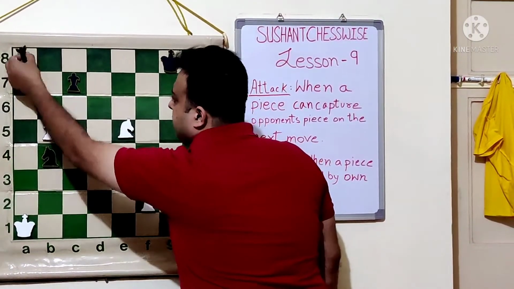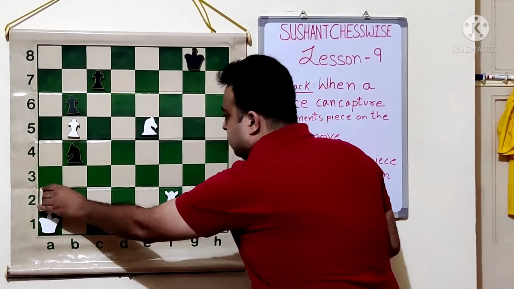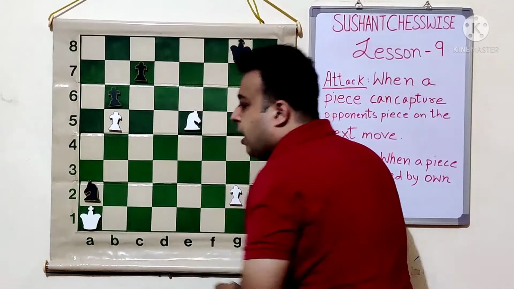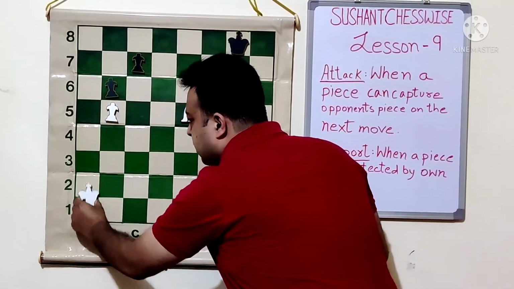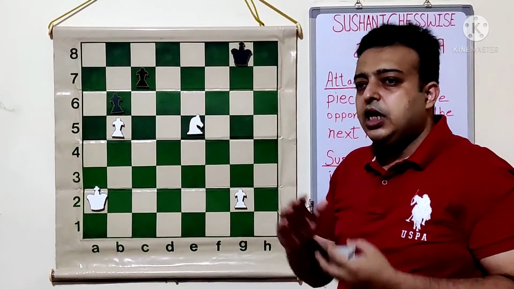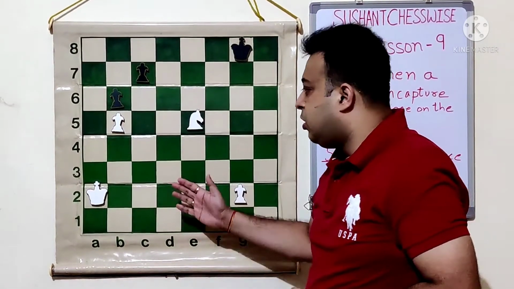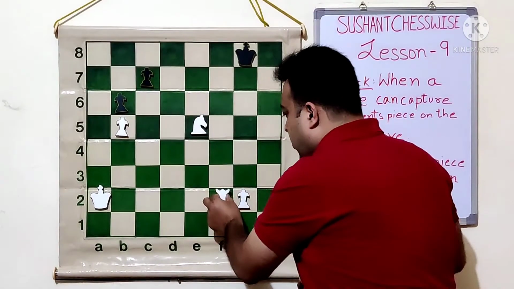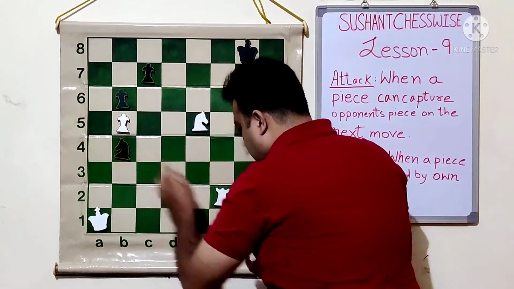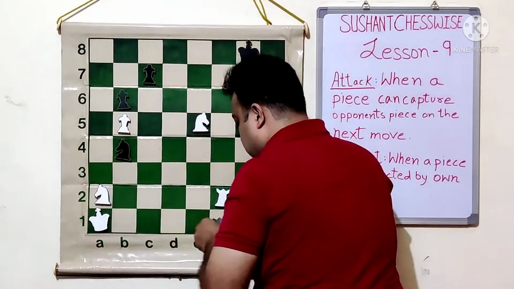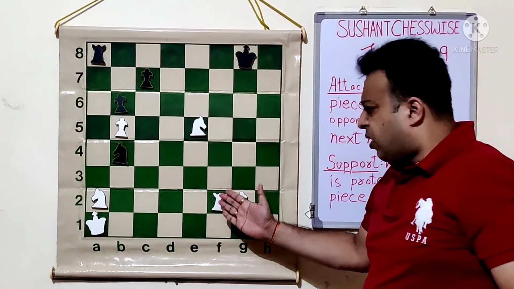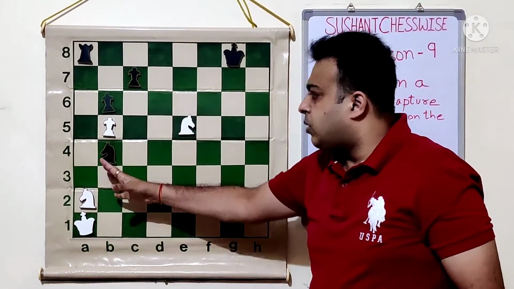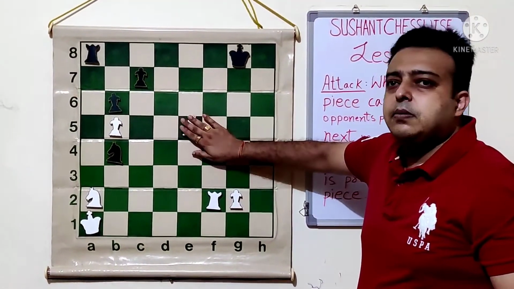So if rook takes the knight, rook takes the rook, knight takes the rook, and then the king can recapture the knight. So this is what happens when there are equal attacks and supports. It will lead only to an exchange. So what is an exchange here? Equal numbers of pieces are given and taken. So white lost knight and rook, black also lost rook and knight. So the exchange happened, but white remained with an extra piece.